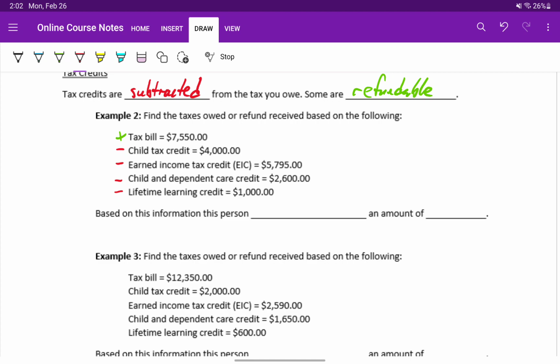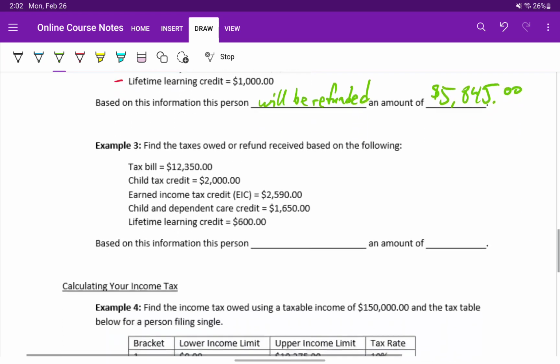pursue higher education. So based off this information, we would take that tax bill and subtract out all of those different credits, meaning this person would be refunded a total of $5,845, and they would receive that money back, deposited into their account as a check, however that money comes back to them. But they overpaid based off all those credits, so they would receive a refund.